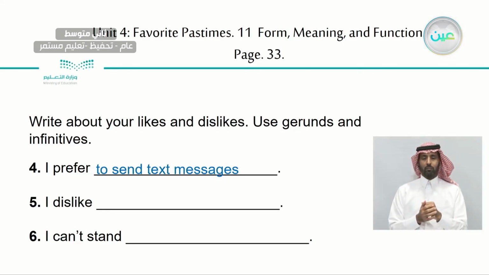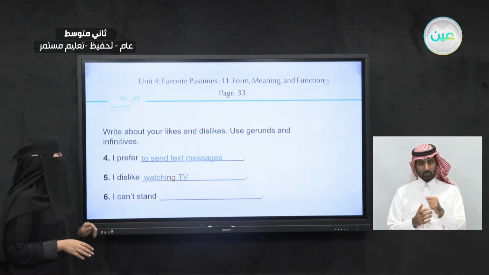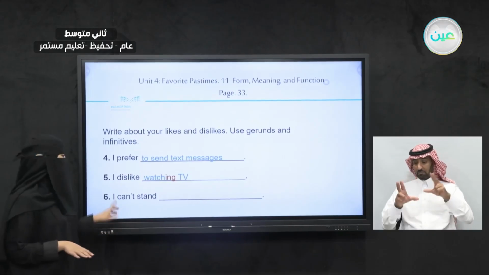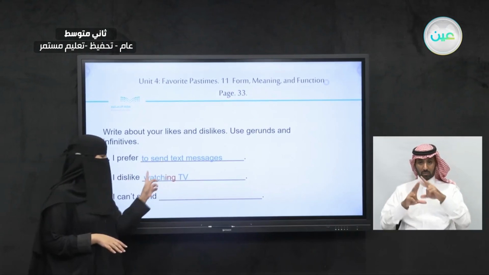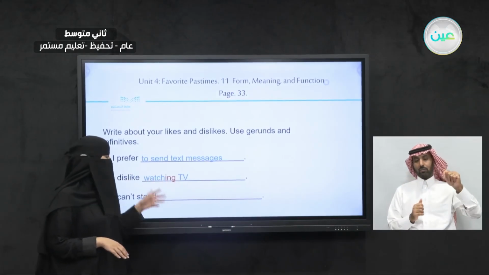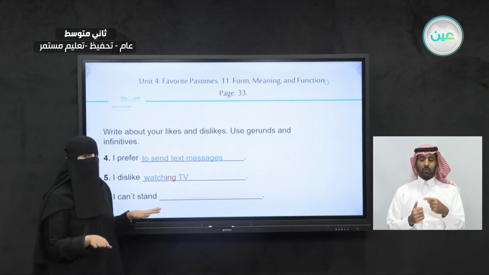Now, how about number 5? I dislike. I don't like. I dislike what? I dislike watching TV. We have the word watch, the verb plus ing, and this is a what? A gerund. I dislike watching TV.